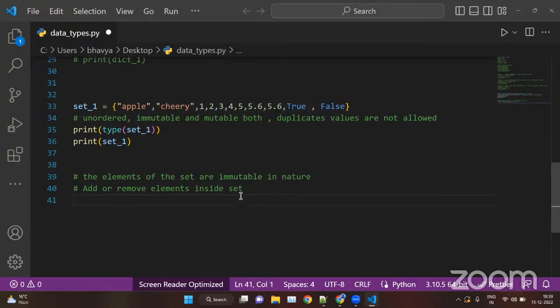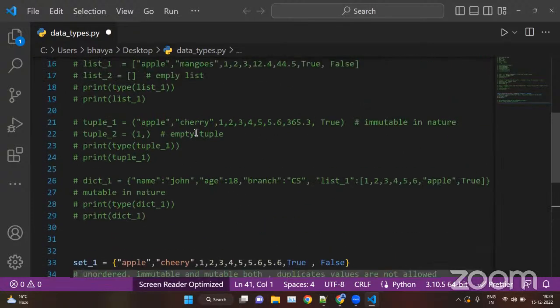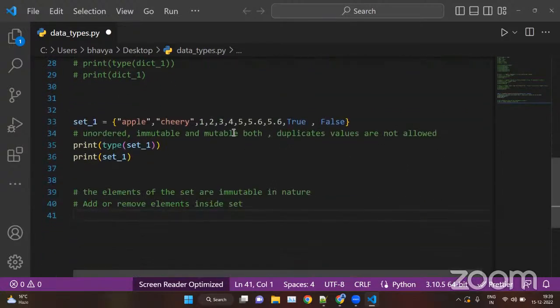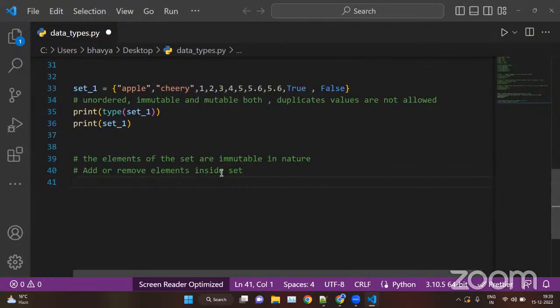But in the case of tuples, tuples are purely immutable in nature. We cannot update, we cannot add, and we cannot remove. But in the set, we can add, we can remove, but we cannot update the values. That is why we can say that a set is both mutable and immutable in nature. So this is the dynamic nature of the set. Now, to make a set fully immutable, we use frozenset.